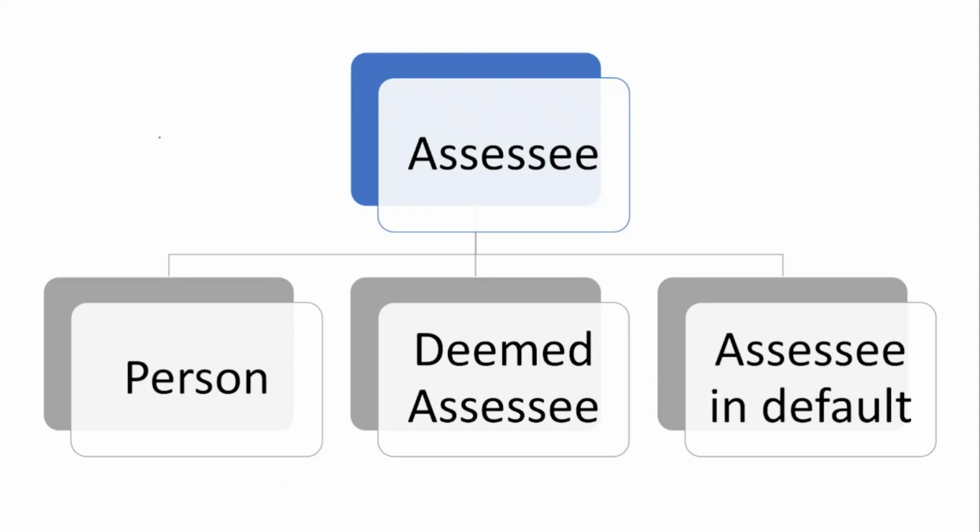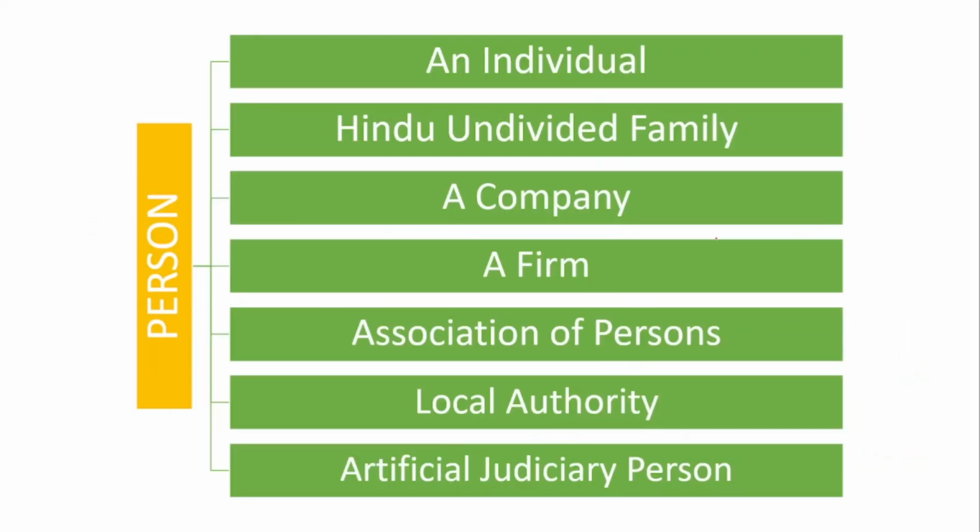The first one is person. The first kind of assessee is person. Second one is deemed assessee. And third type is assessee in default. Let us see all three kinds of assessee in detail.